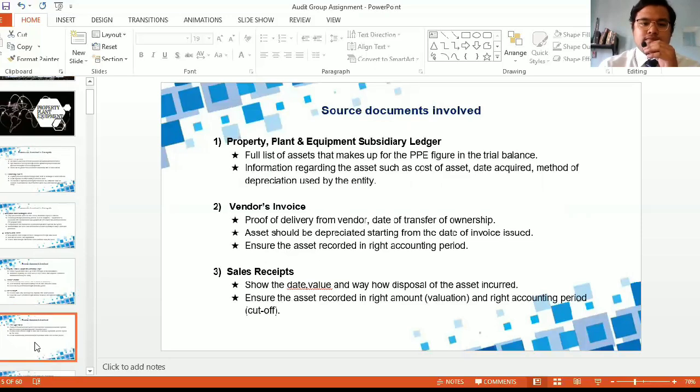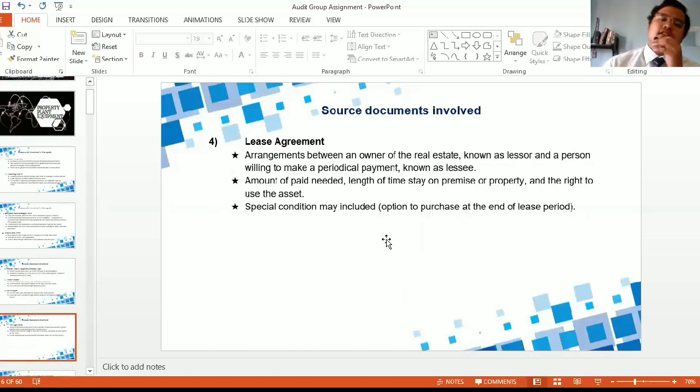So the last one is a lease agreement. A lease agreement is an agreement between an owner of the real estate, known as the lessor, and a person willing to make periodical payments, known as the lessee. In the agreement, it will state the amount of payment needed, the length of time to stay on the premise or property, and the right to use the asset.